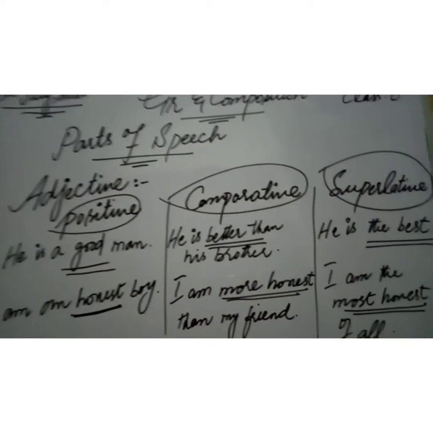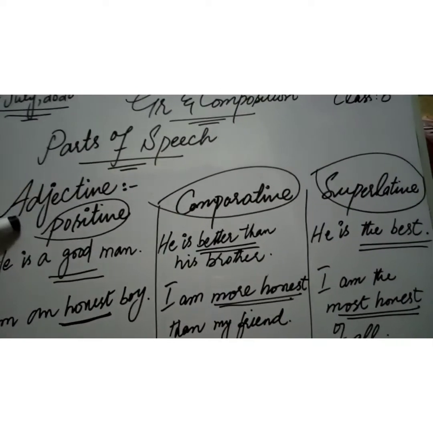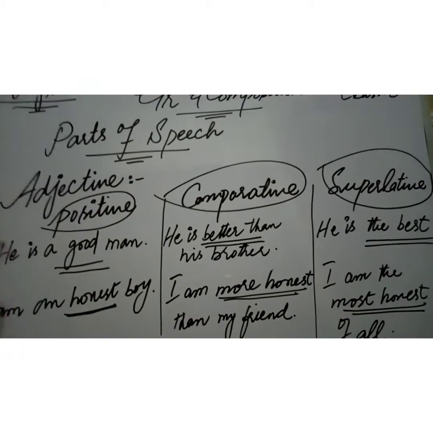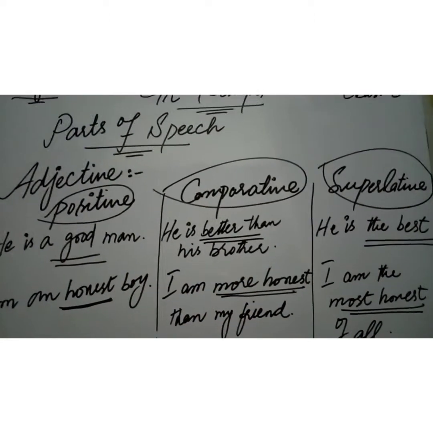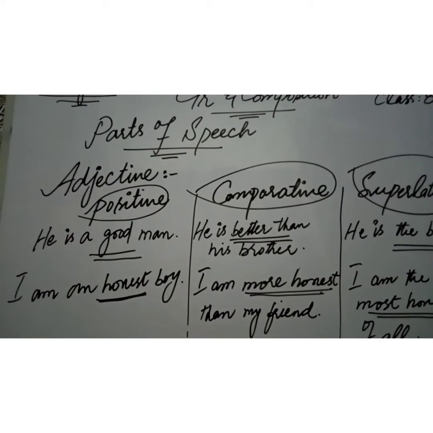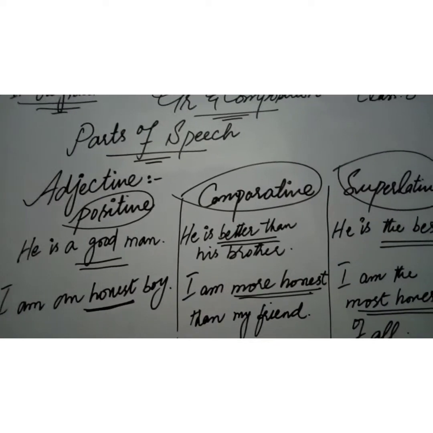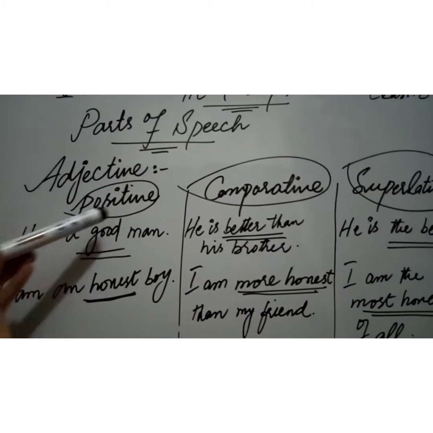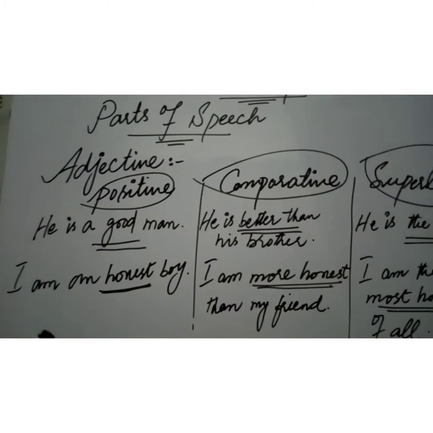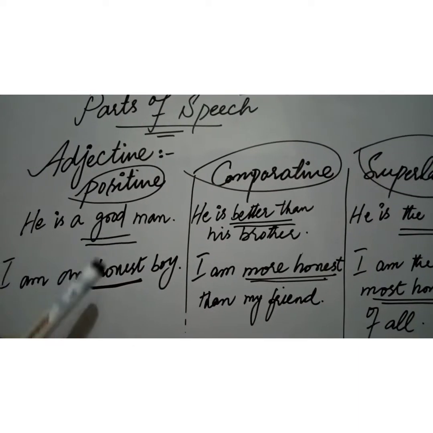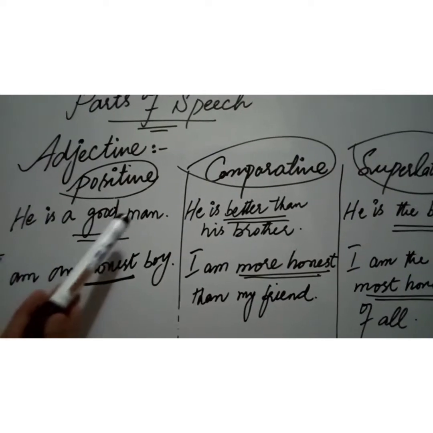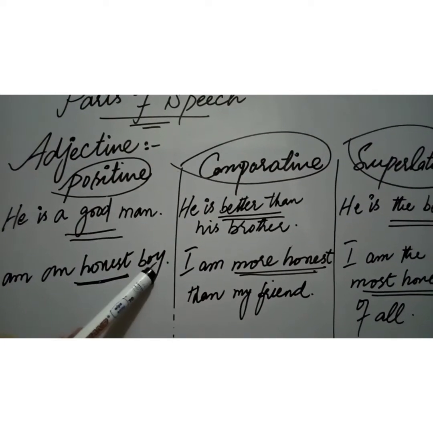So, in today's lecture, we are going to start with the adjective degrees. I didn't tell you in the previous lecture. So, adjective has three degrees: positive, comparative, and superlative. Actually, when you want to show the quality of an object without any reference to others, that is called the simple positive degree. Like if I say he is a good man or I am an honest boy, good and honest are here qualifying these nouns, man and boy. So good is telling us something about this noun and honest is telling us something about boy.